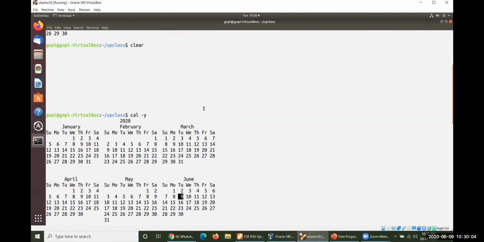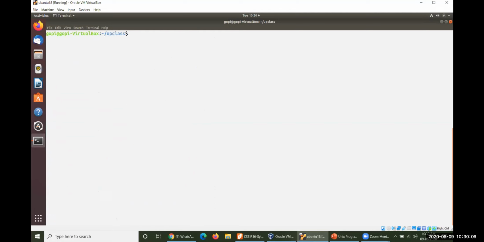Look at this. Date is more probably used while you are operating some kind of commands with date only. But calendar could not be used by us, that is just for fun only. So these are the two commands which are useful for us.